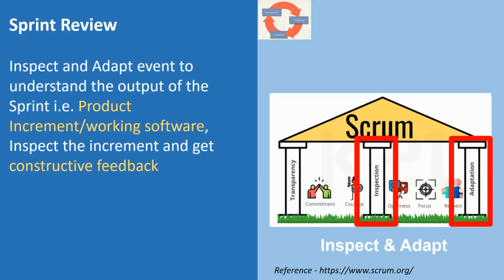So by showing that work increment or the working software sprint by sprint, I am validating that the needs of the end customers are being met. And if they see some deviation, if they see that it can be made better, or if they see that there was a gap in capturing the requirement versus creating the working software, we get the constructive feedback from them and then we start working on it.